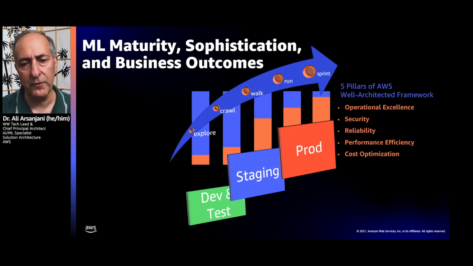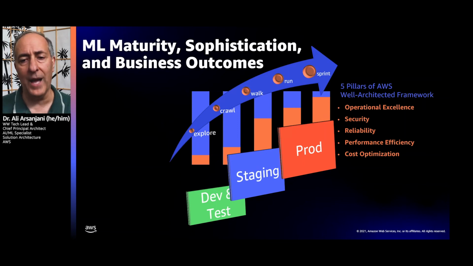When you're doing the crawl phase, how much of these pillars do I need? Well, maybe I don't need to be super secure because I'm not exposing it to anyone. It's internal. Or maybe the reliability doesn't need to be 100% or close to that. So you may need less of these 5 pillars. And that's what's depicted here in this slide, which is how much of it is filled in each of these phases. Now, but as you get to the run and the sprint phases, you really need the combination of